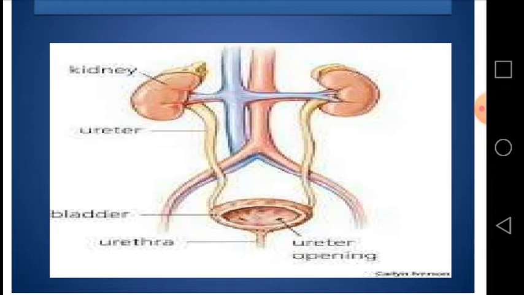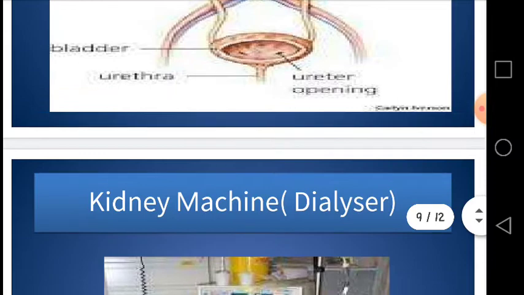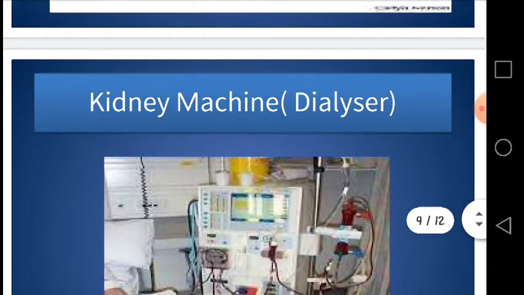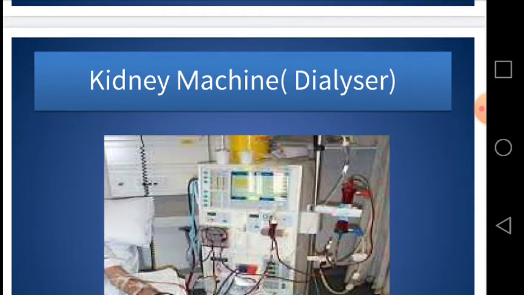This is the main organs of the urinary system of the human. Dear students, now we are moving towards the kidney machine, the dialyzer. When it is used? When the kidneys stop working, and there are a number of reasons why the kidneys fail to work.